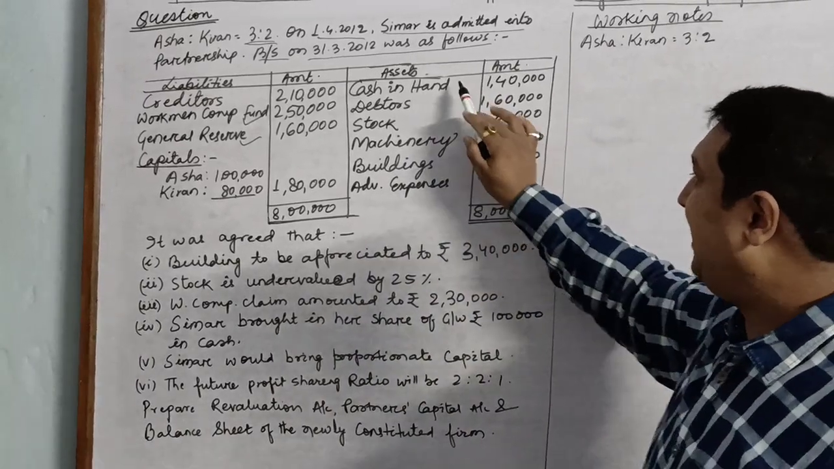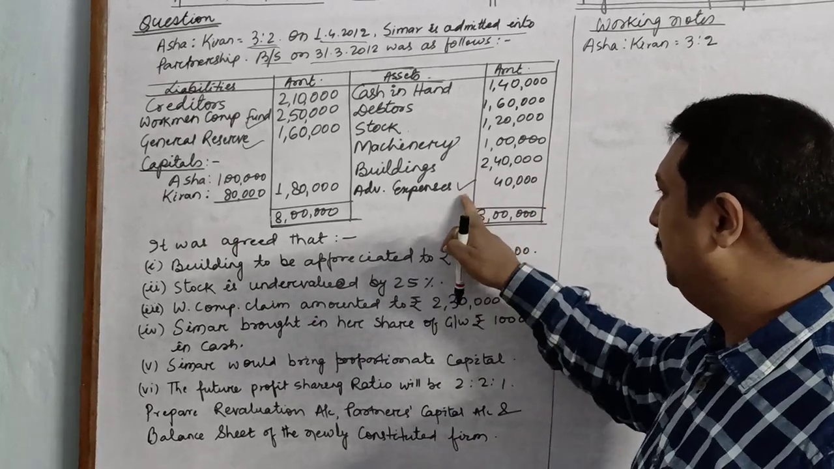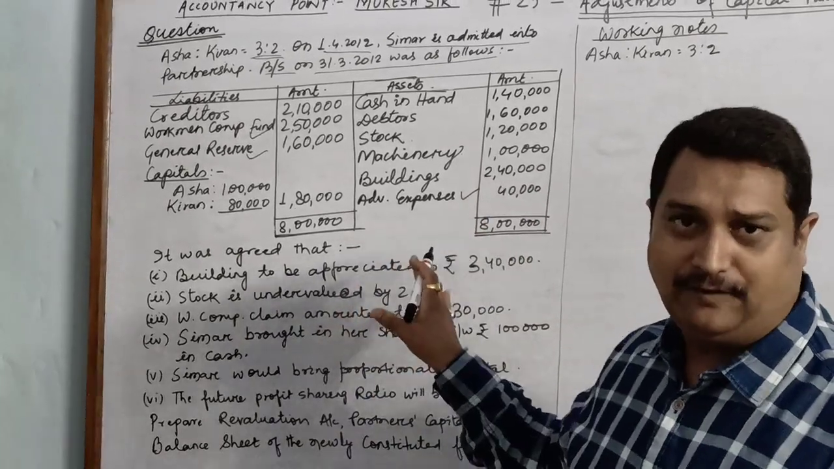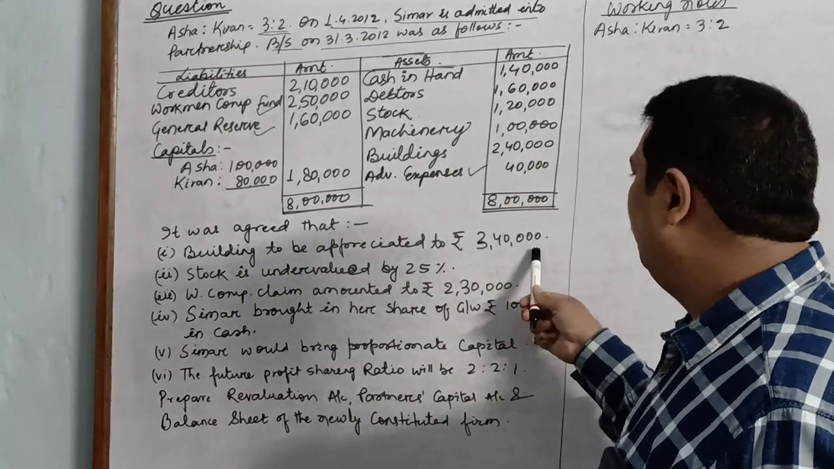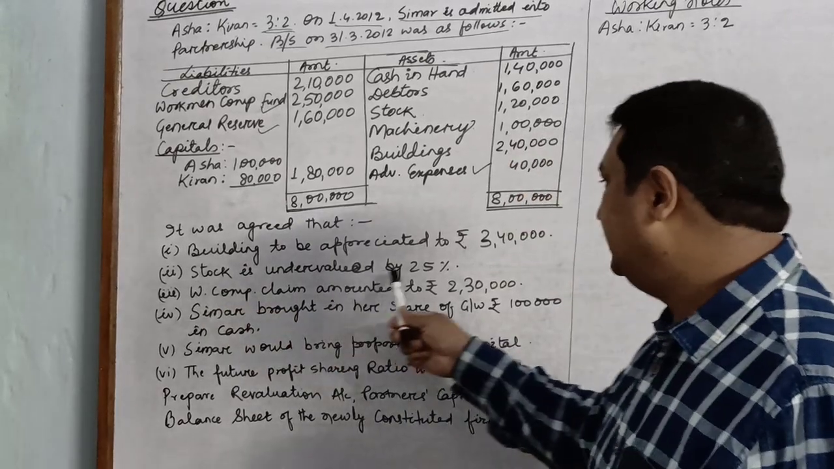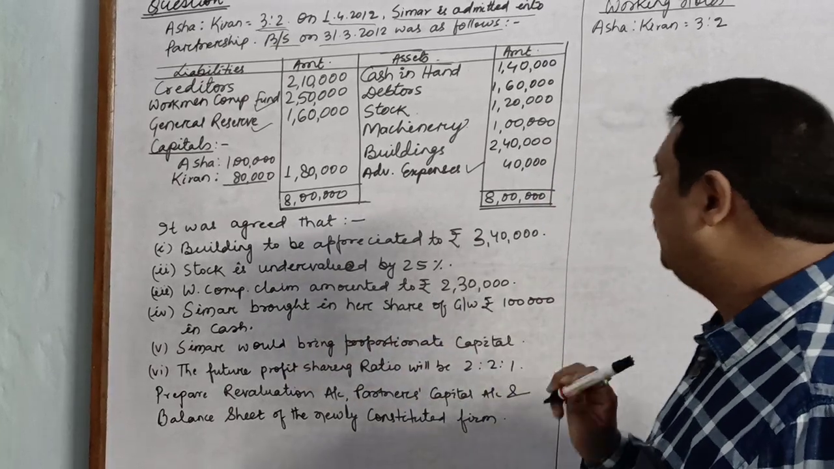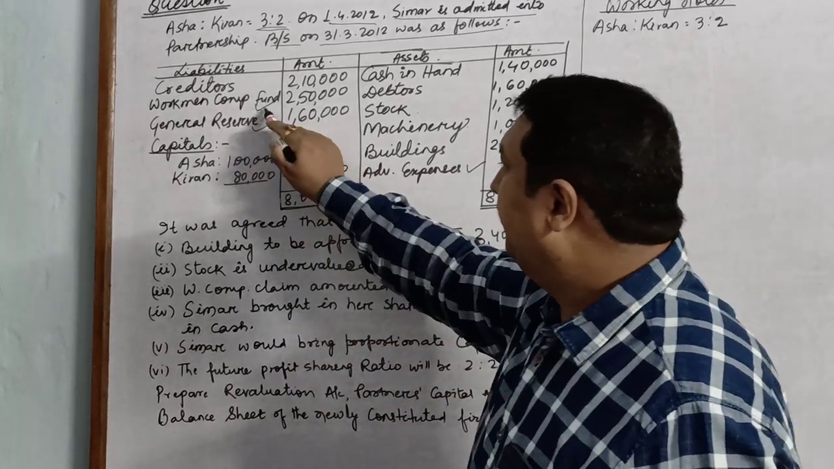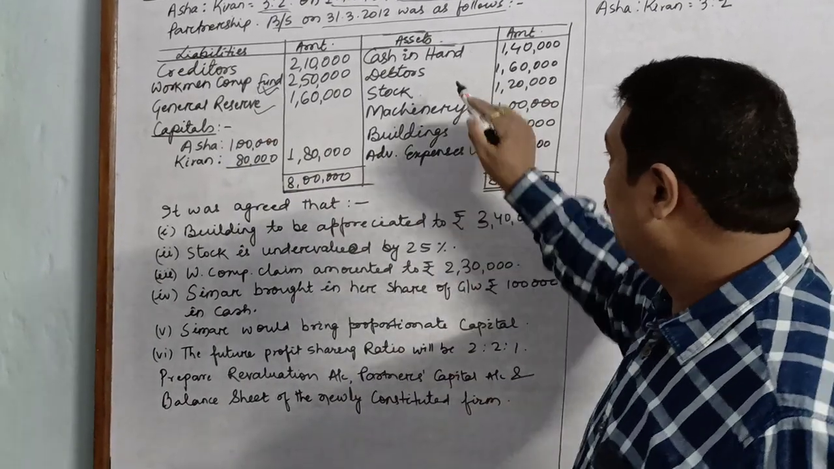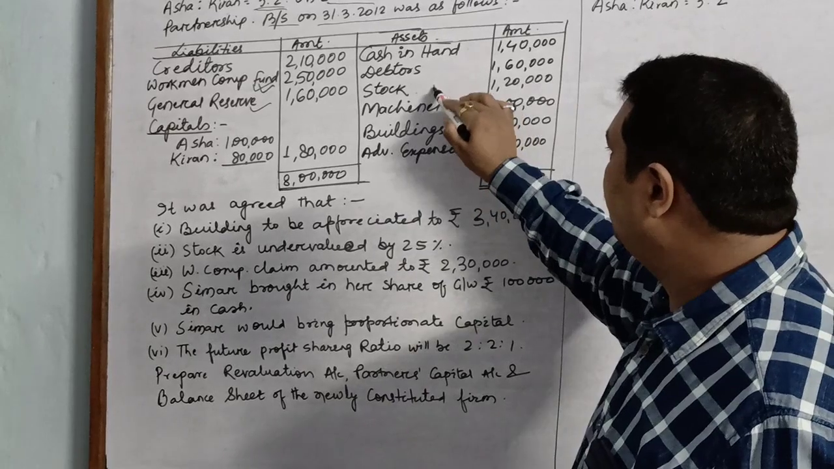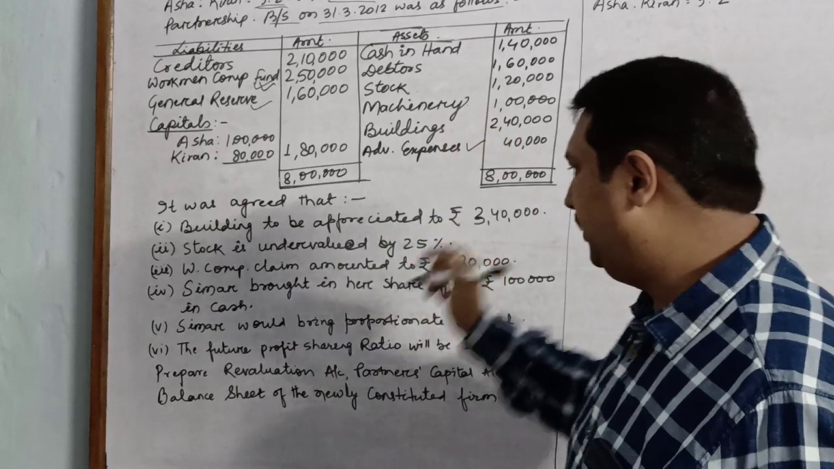On the asset side we have cash in hand, debtors, stock, machinery, buildings, advertisement expense. Once again one tick because it will be written off amongst the partners. It was agreed that buildings be appreciated to rupees 3,40,000, stock is undervalued by 25%, workmen compensation claim amounted to rupees 2,30,000. That means another tick for workmen compensation since it has an adjustment. There is also an adjustment with buildings and stock, but that will not be distributed amongst the partners, so there is no need for giving it.